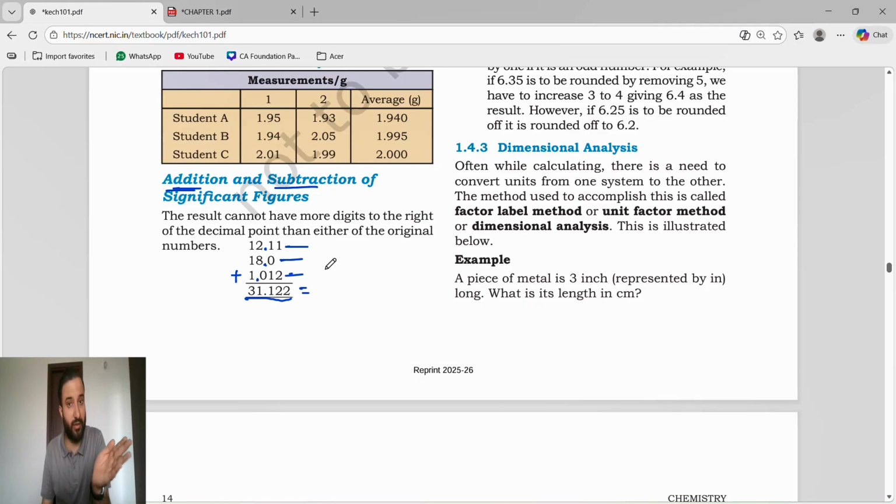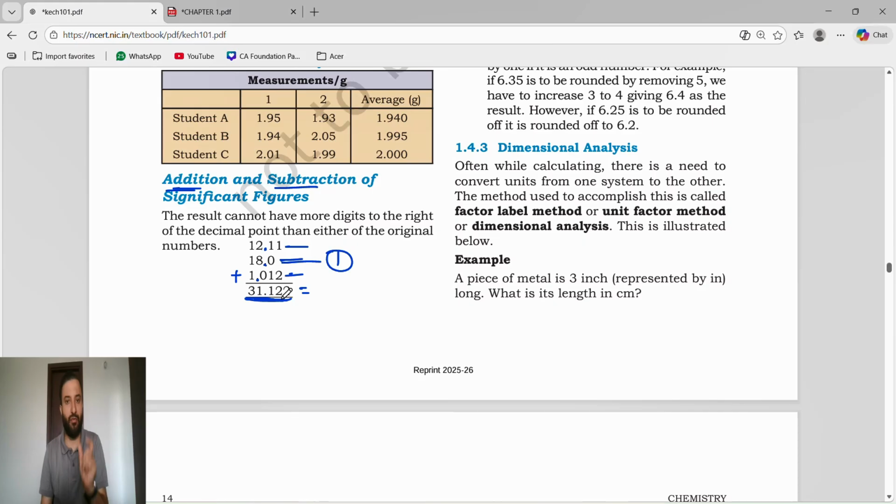Don't look before the decimal. After the decimal, which has the fewest digits? After the decimal we have 2. After the decimal we have 1. After the decimal we have 3. So which is the fewest? 1 is the fewest. So you have to write in the form of the fewest decimal places. Just understand the concept. When you do the sums, and when you do the PYQs and HOTS questions, you will understand.